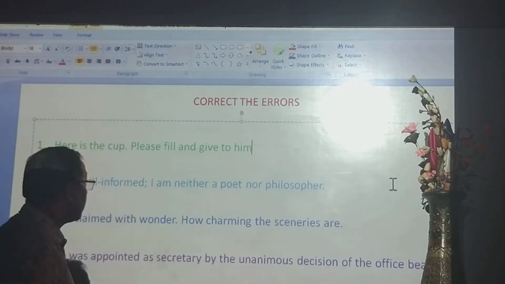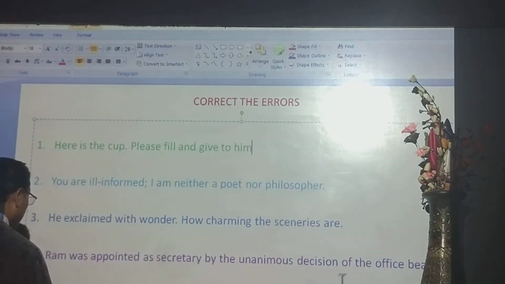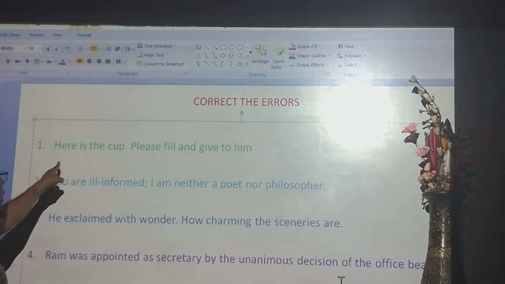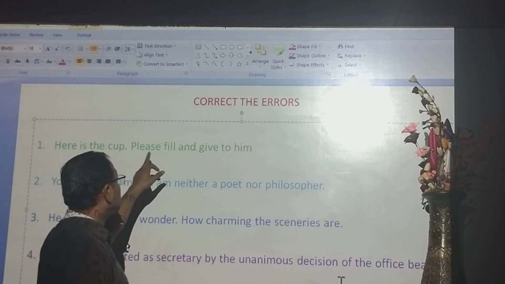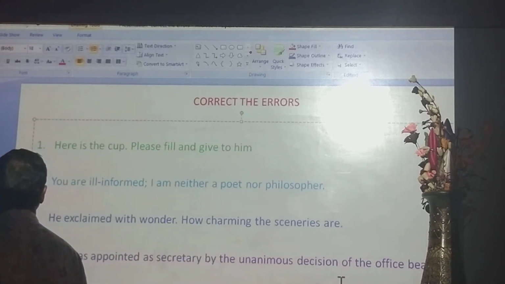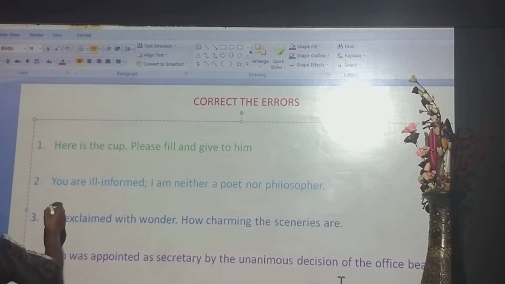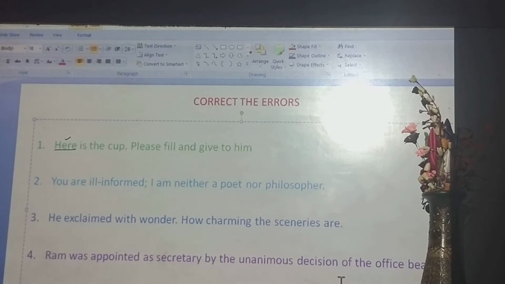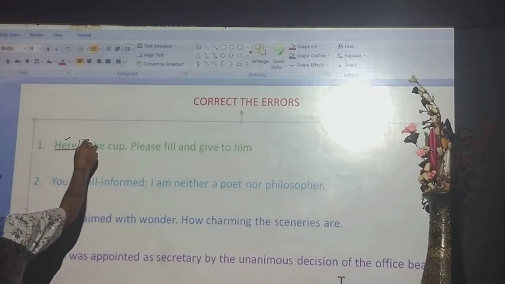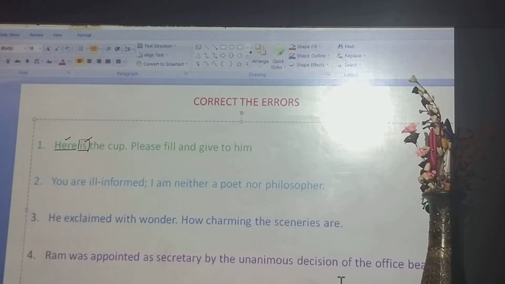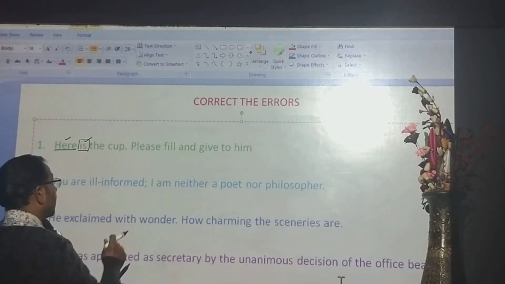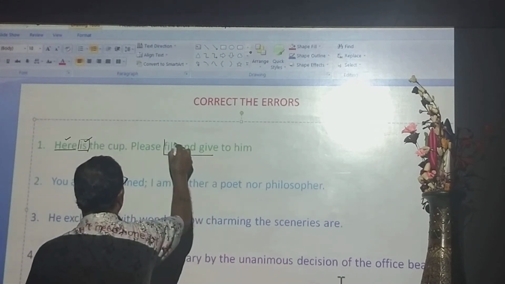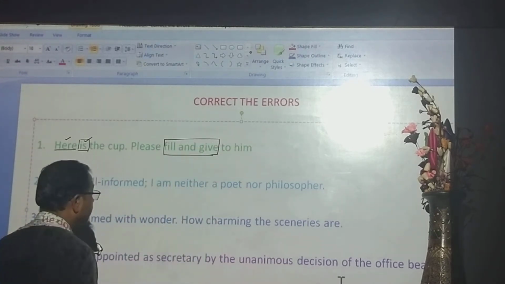In question number 1, you can see: Here is the cup. Please fill and give to him. According to the sentence, when the sentence starts from here, the tense is simple present. Here is the cup. Please fill and give it to him. It's an imperative sentence. Look at the verb. Please fill and give to him.